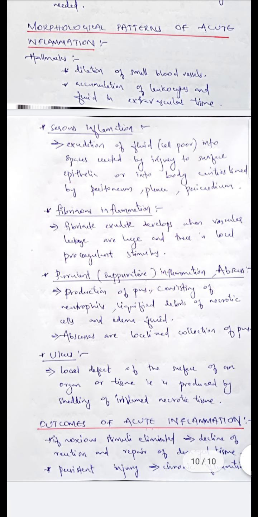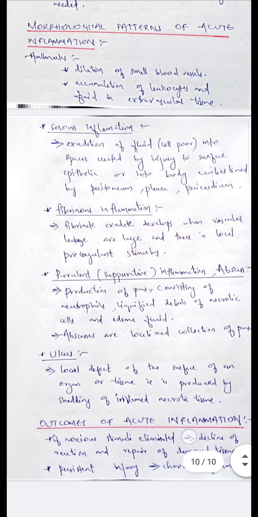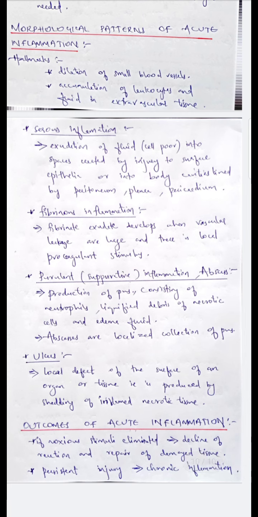Next topic is morphological patterns of acute inflammation. It includes serous inflammation, fibrinous inflammation, purulent inflammation, ulcers. Serous inflammation means the exudation of fluid into spaces created by injury to surface epithelia or into body cavities. The fluid is exudated into body cavities like peritoneum, pleura and pericardium. Fibrinous inflammation means fibrinous exudate is formed.